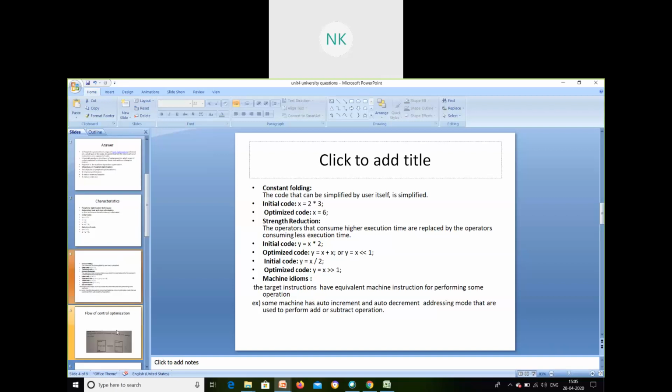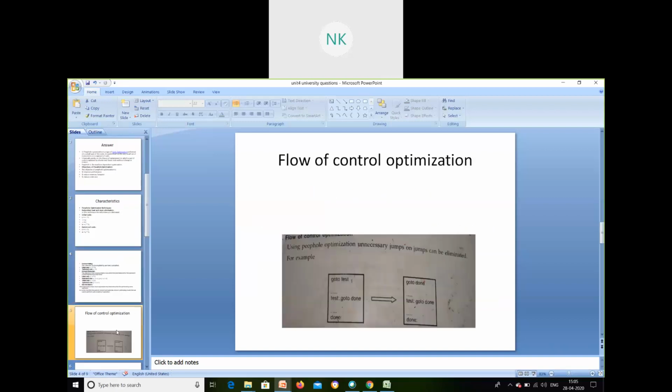Then the next one will be flow of control optimization. Flow of control optimization is, see this. Unnecessary jumps can be eliminated in flow of control optimization. See here, one example that I have put. Go to test. Okay, when I'm going to the test block, I'm going to a conditional jump, to the test line. In test, go to done. I am not doing any work in that line. I'm just jumping to the next line which is there in the same block. Go to done. So instead of going from test to done, I can also give go to done here directly.